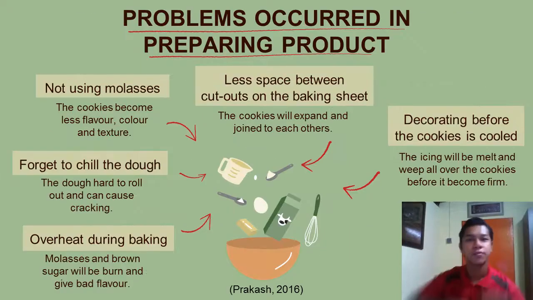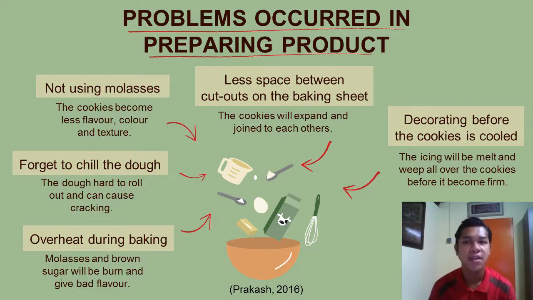And the last is do not overheat during baking, as high heat may burn the molasses and brown sugar. There are a few problems that will occur in preparing gingerbread. The first one is the cookies will have less flavor, color and texture when we do not use molasses. The second one is when we forget to chill the dough, it will become hard to roll out and can cause cracking. Then, when we overheat the dough during baking, the molasses and brown sugar will be burned and give a bad flavor.